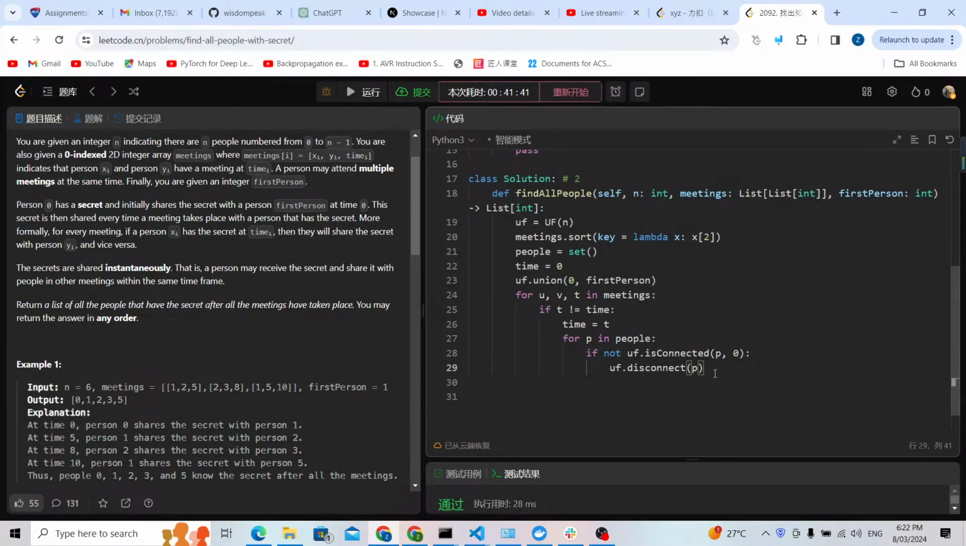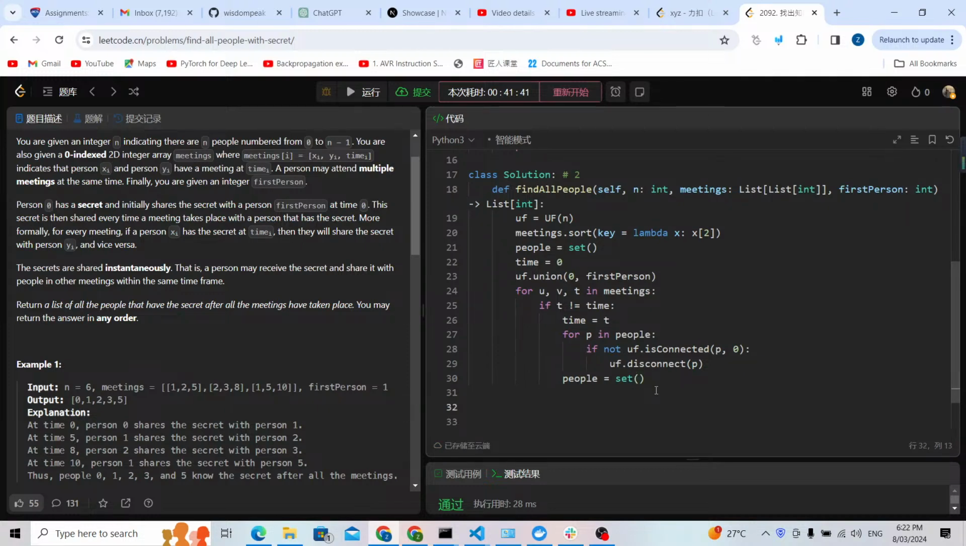And after the for loop, I need to set the people set to be an empty set because I will start the next loop. If I didn't set it, it will be time limit exceeded. I have to set it to an empty set because I'm going to the next loop. So this is the case for the time not equal.